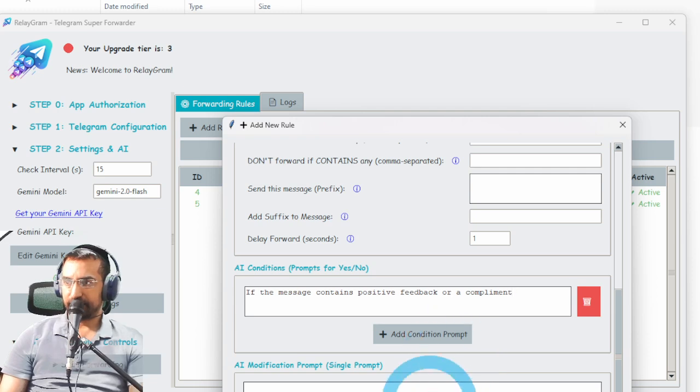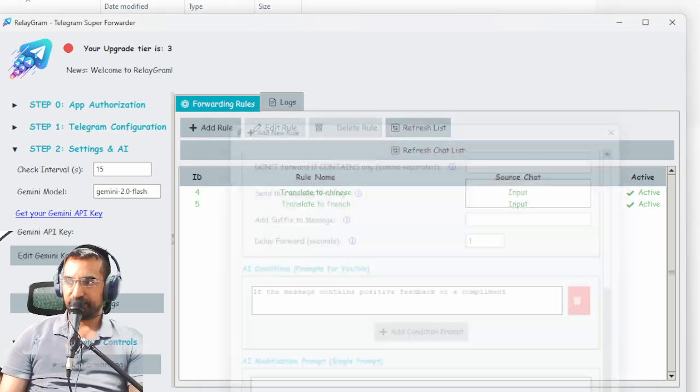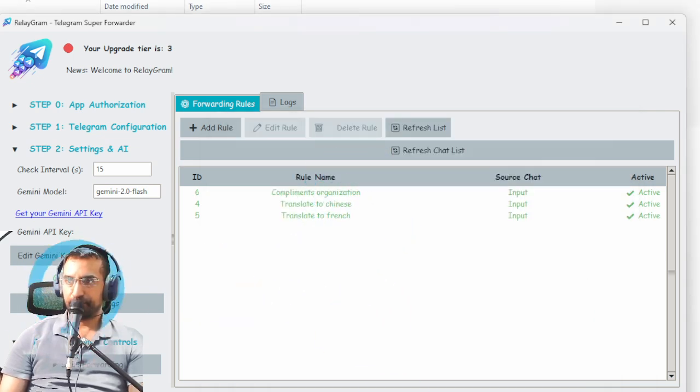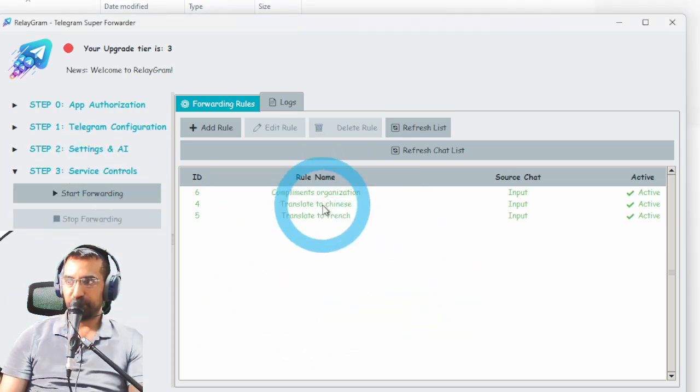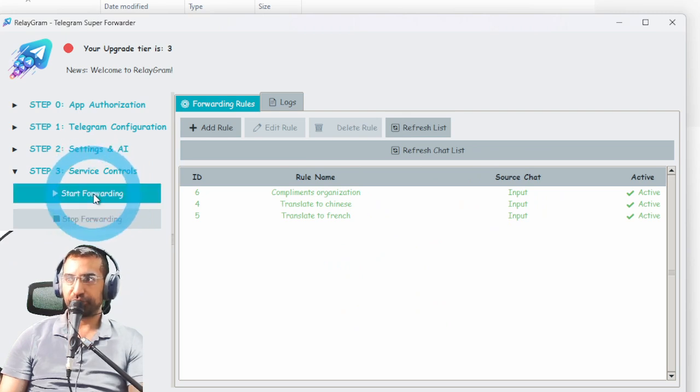And then that's it. That's all I need. All I need is a condition. I don't need to modify it. That's it. Fantastic. So now we have 3 rules which are all working on one group, and that's why I want to show you this right now.